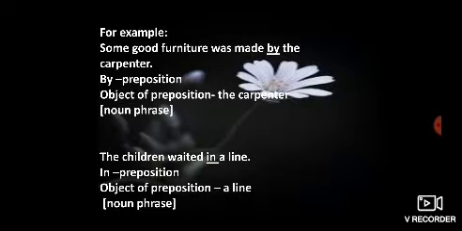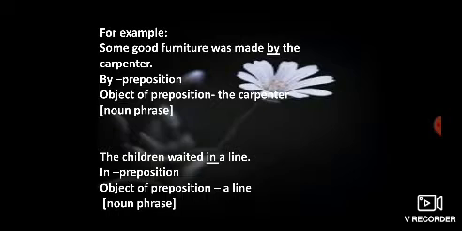So, the carpenter is the object of the preposition. This is a noun phrase and it comes just after the preposition. Hope you understood how you will find the object of the preposition. Means after the preposition you can get the object, noun as object.